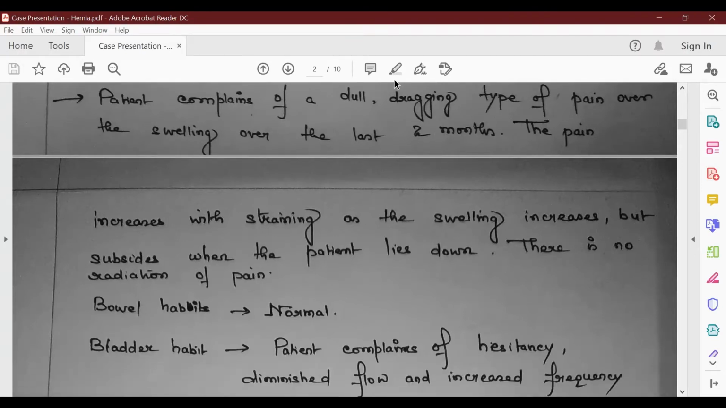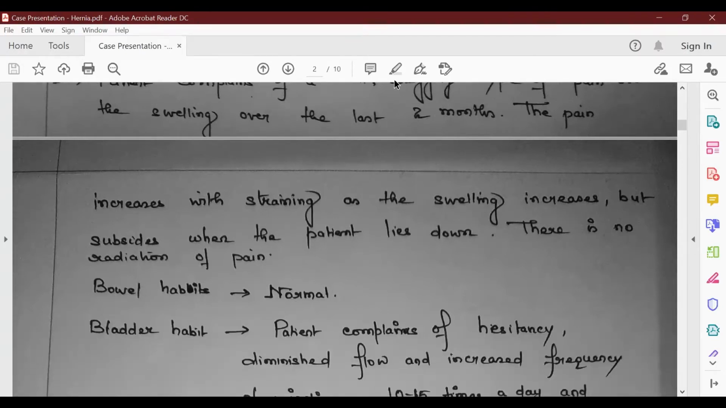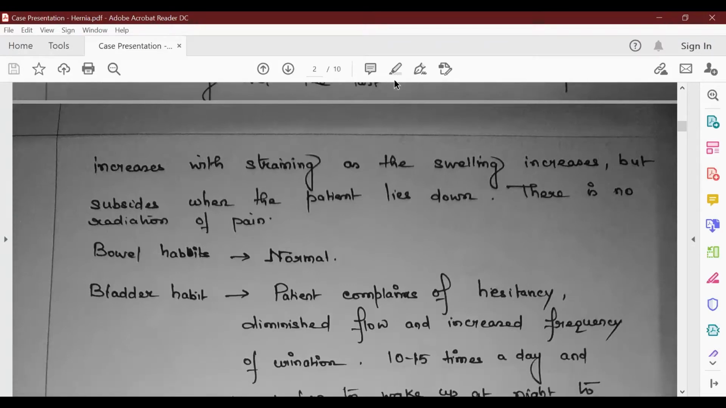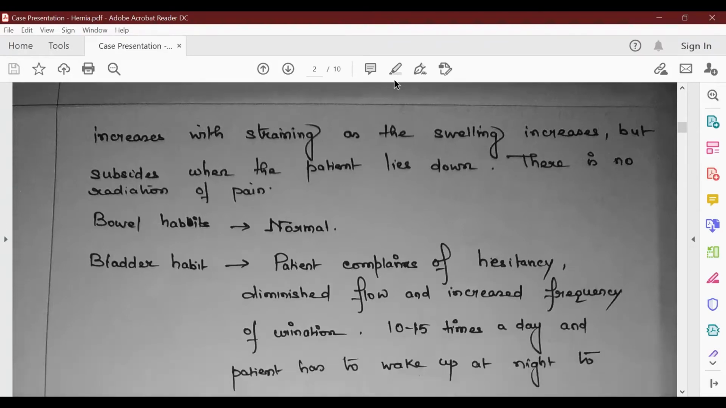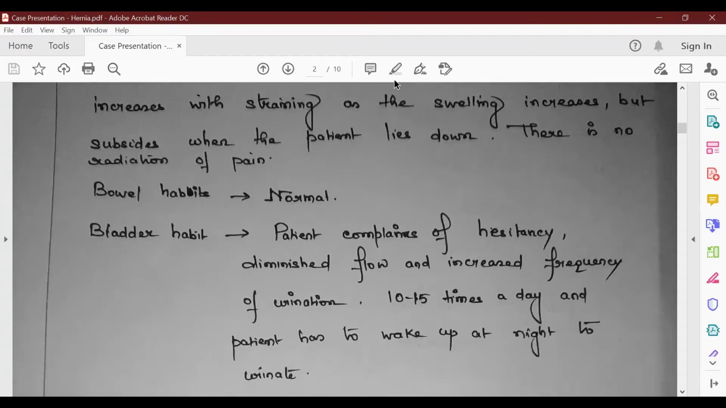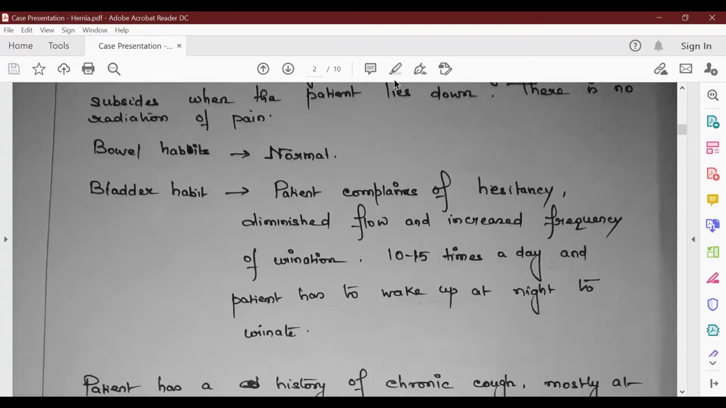Okay, so she has mentioned bladder and bowel habits here because it's relevant in this case. You can mention it here, or you can mention it under personal history as well. In the bladder habit, one point is that the patient complains of hesitancy, diminished flow, increased frequency, etc. So we have features of maybe benign prostatic hyperplasia. For a 65-year-old male, it's quite a probable cause. So this can be a contributing factor, or this can be a separate associated factor.